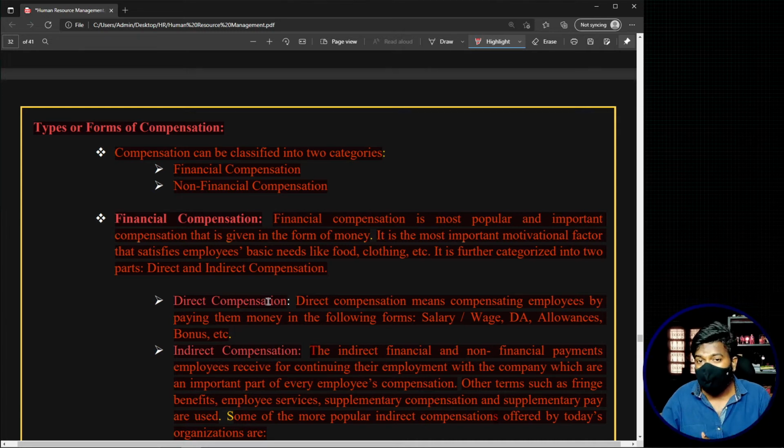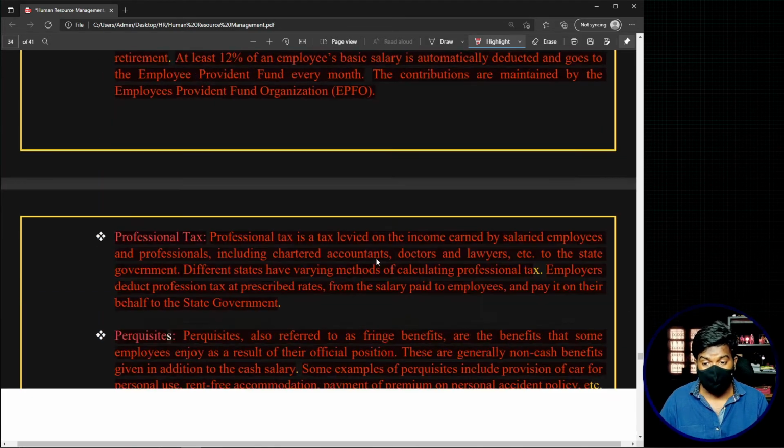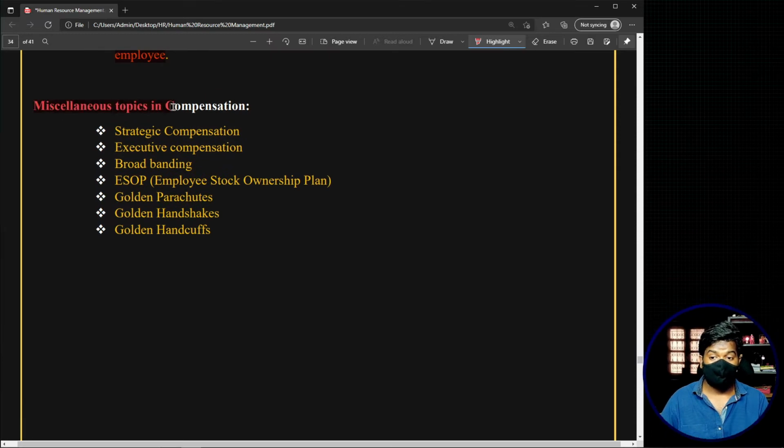Now let's move on to the last part of today's class, the miscellaneous topics, some important topics that any HR interviewer or any organization expects employees to know relating to HR. We will discuss these miscellaneous topics in compensation: strategic compensation, executive compensation, broad banding, employee stock ownership plans. What do you mean by golden parachutes, what do you mean by golden handshakes, and what are golden handcuffs?